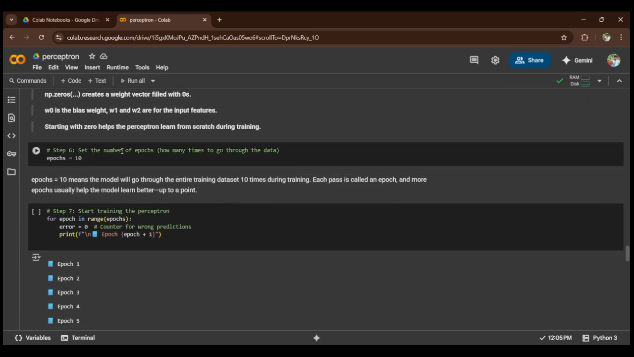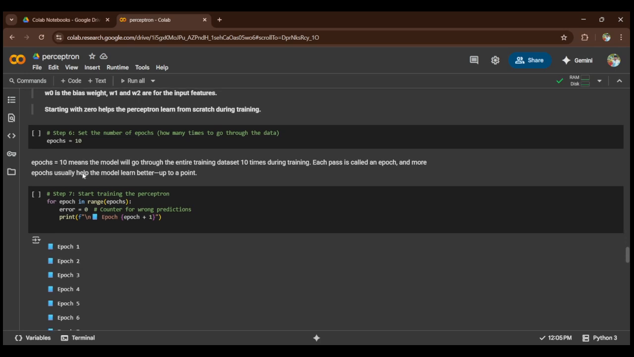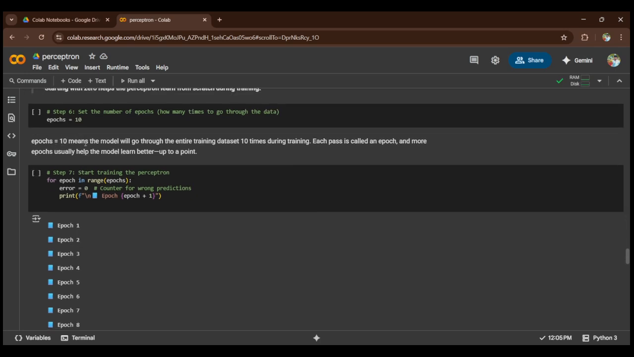Then step number 6, set the number of epochs. Here we are setting the number of passes. As we discussed first also, an epoch contains the forward pass, backward pass and weight calculation. Here we took 10 epochs. We can take any number according to our system. I have taken just 10 epochs, which means the model will go through the entire training data set 10 times during the training. Each pass is also called an epoch, and more epochs usually help the model learn better up to a point.